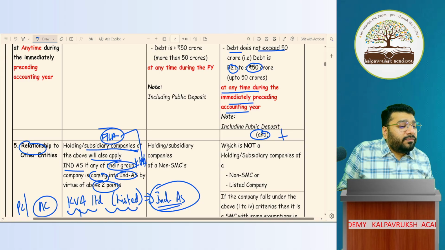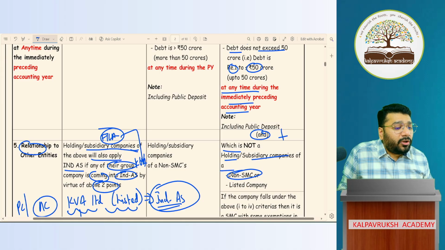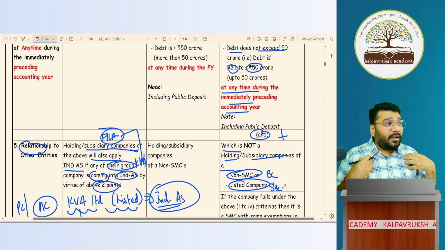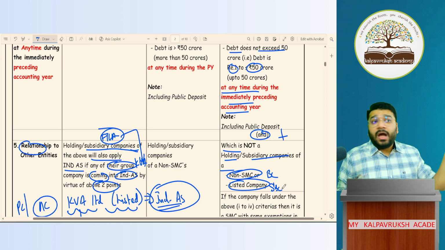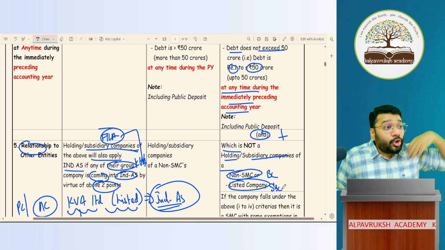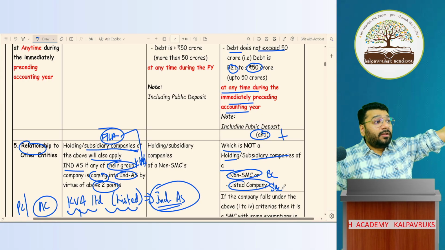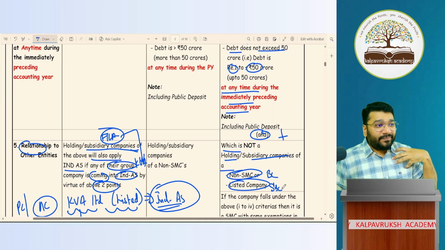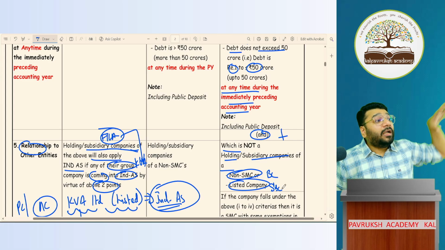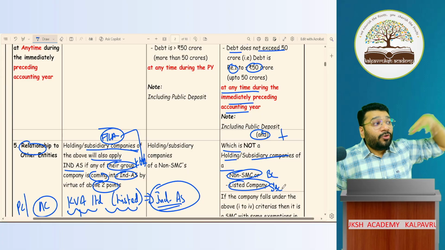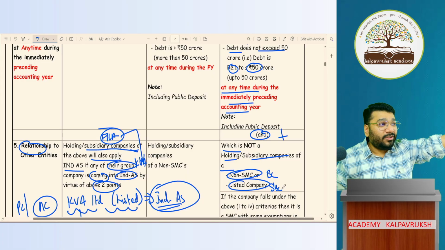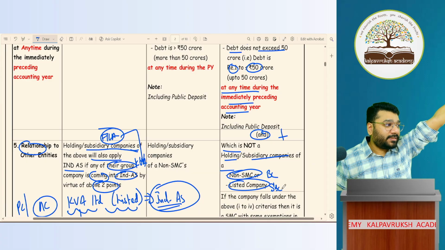All the companies which are not the holding or subsidiary of a non-SMC. Non-SMC means what? Big company. Listed company means what? Super big company. If I have to be an SMC, means small company, I should not be related to a big company. I should not be related to a super big company. If I am related to a big company, then the rules of big company will be applied on me. If I am related to a super big company, whatever is the rule of super big company has to be applied to me. Big company's rule is all AS. Super big company's rule is all Ind-AS.